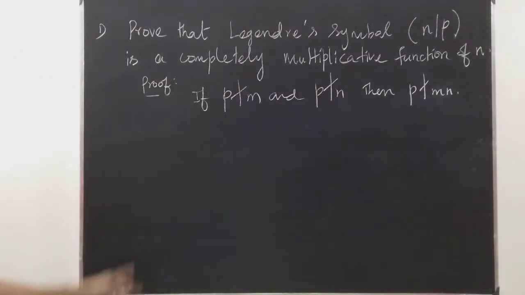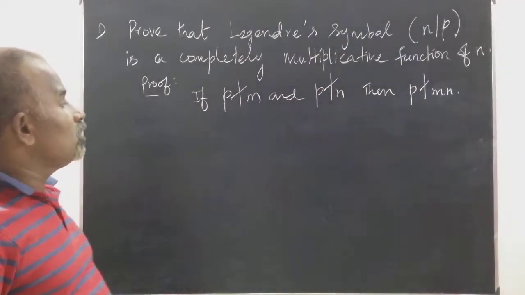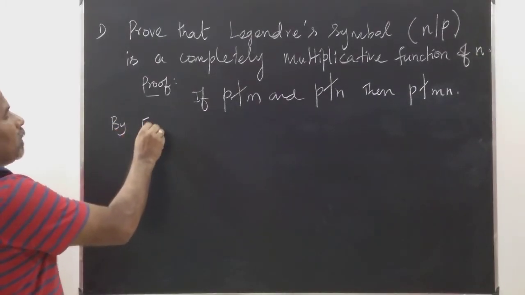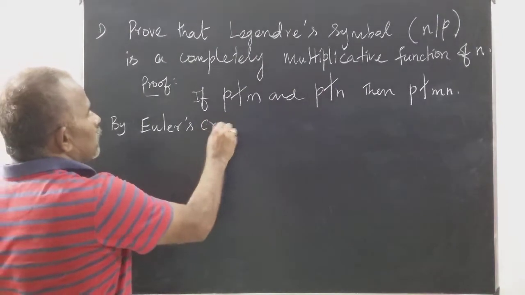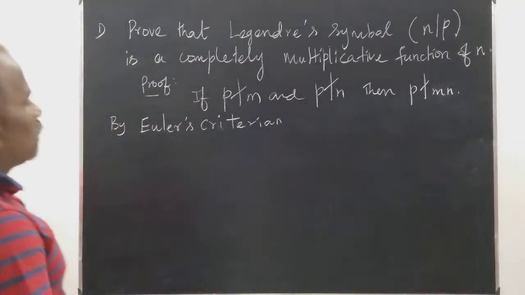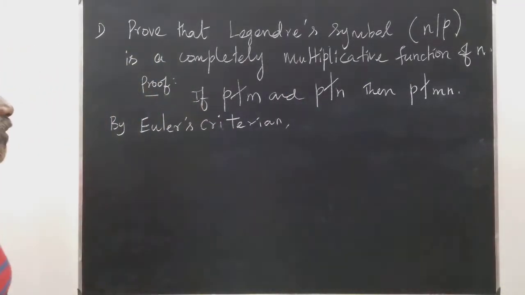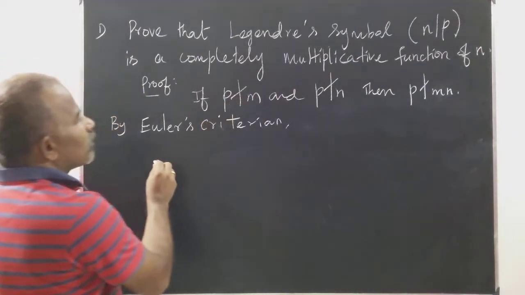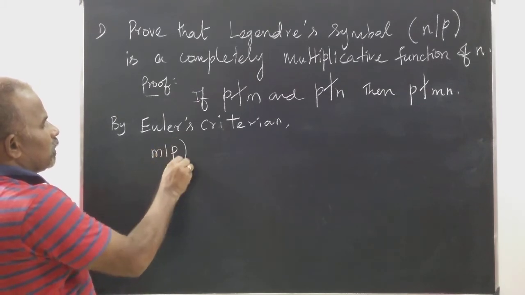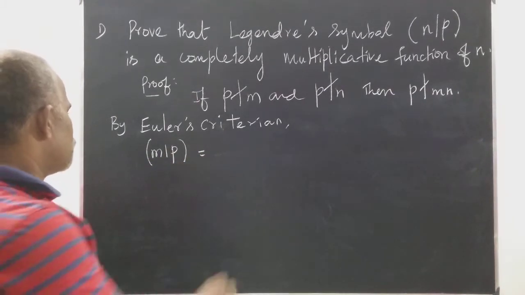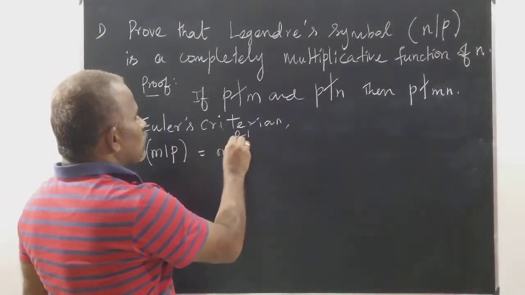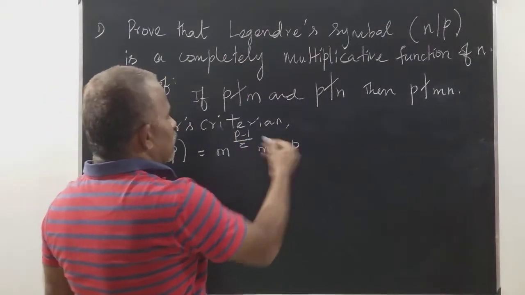M is not congruent to 0 mod p, and also by Euler's criterion, m over p is congruent to m power p minus 1 by 2 mod p.